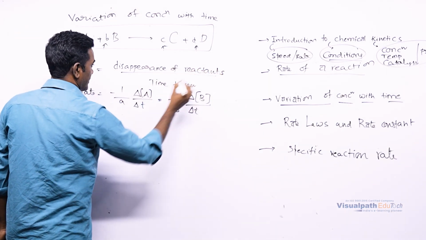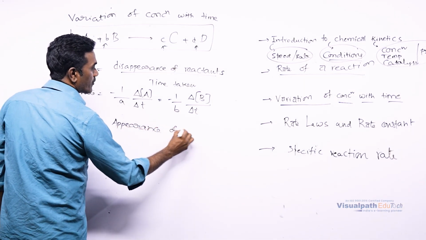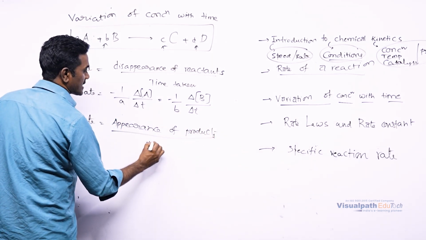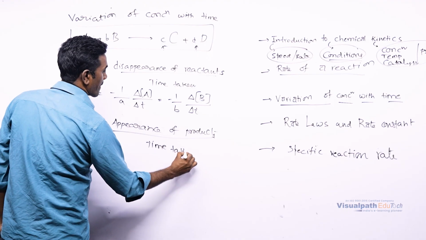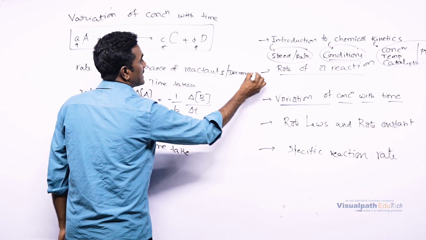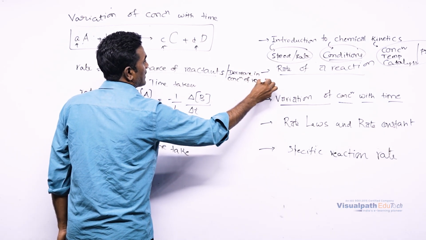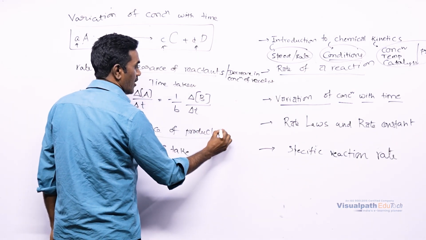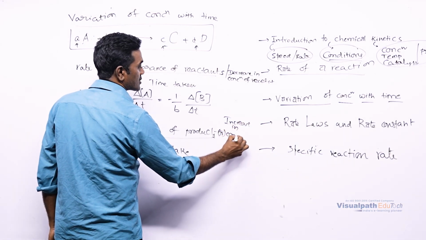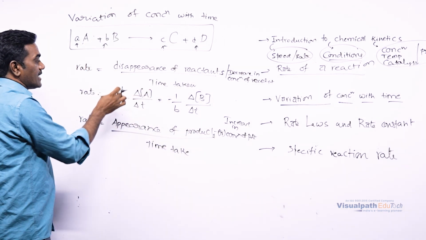These are reactants, right? Appearance of products. What is appearance? That means increase of concentration. We can call it appearance also. Here we can say it is either decrease in the concentration of reactant, or increase in the concentration of product, with respect to time.